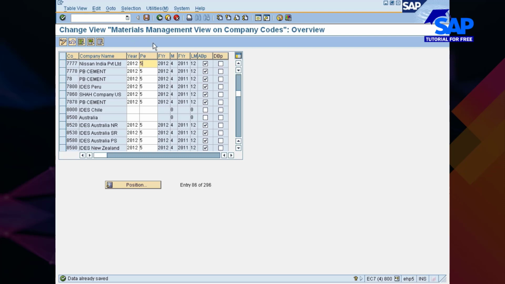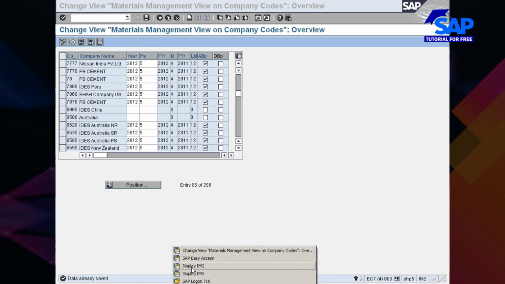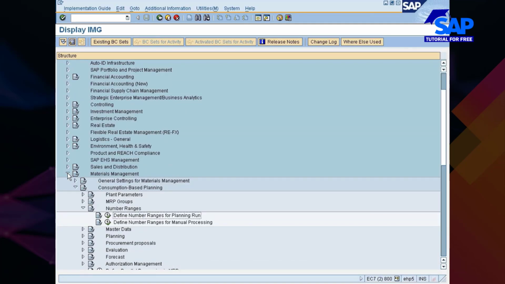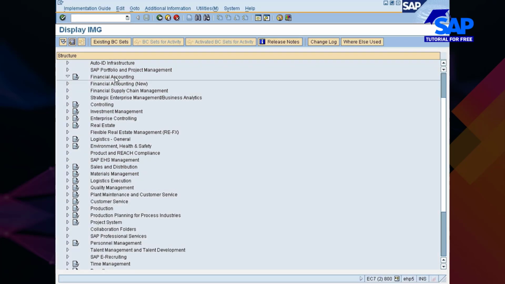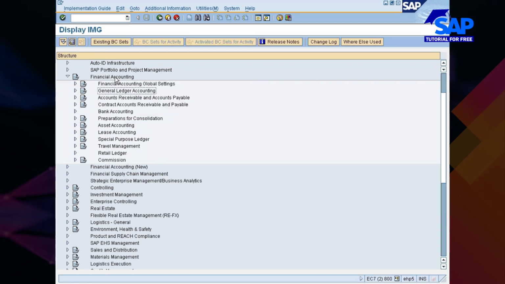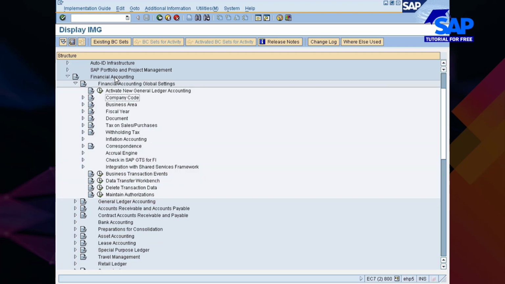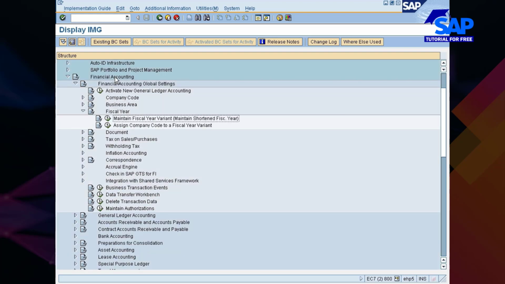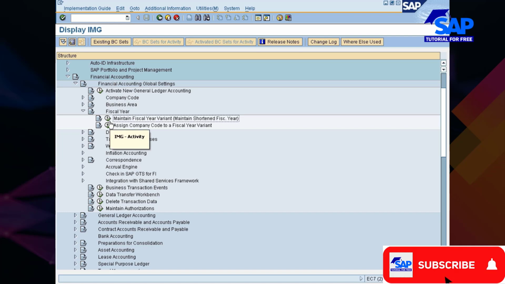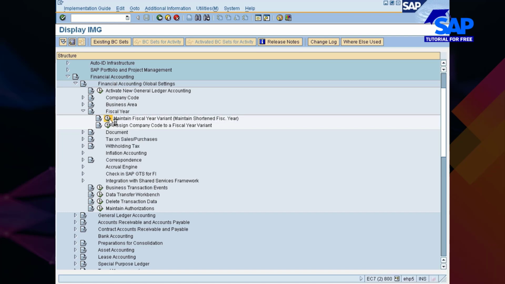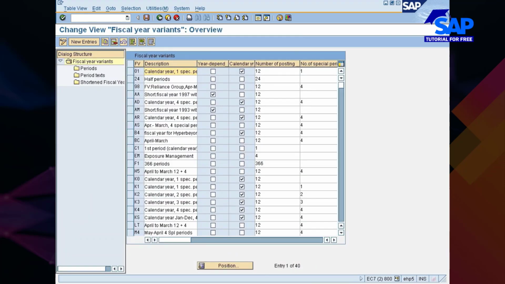That is actually done in the FI module. Maybe I can show you. It's actually in financial accounting. Under global settings, you will have, you see here, fiscal year, maintain fiscal year. This is where they maintain it. Whatever fiscal year variant I've chosen here, you see here, this is how.